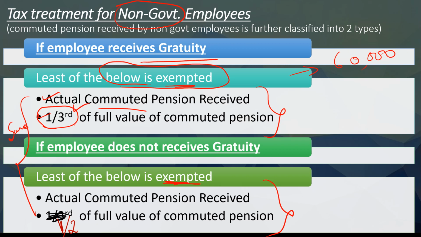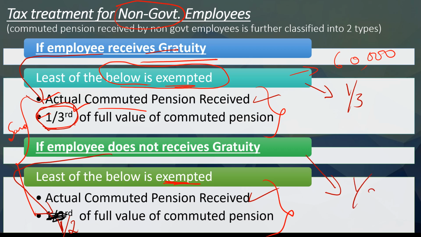Compared to these two, both are same. Actual commuted pension received, this is same, and here also actual commuted pension received. Only in this part the formula differs. If you receive gratuity, this formula; if you do not receive gratuity, this formula. Everything else is same. If you receive gratuity, the formula is 1 by 3 of the pension you receive. If you do not receive gratuity, the formula will be 1 by 2, half.